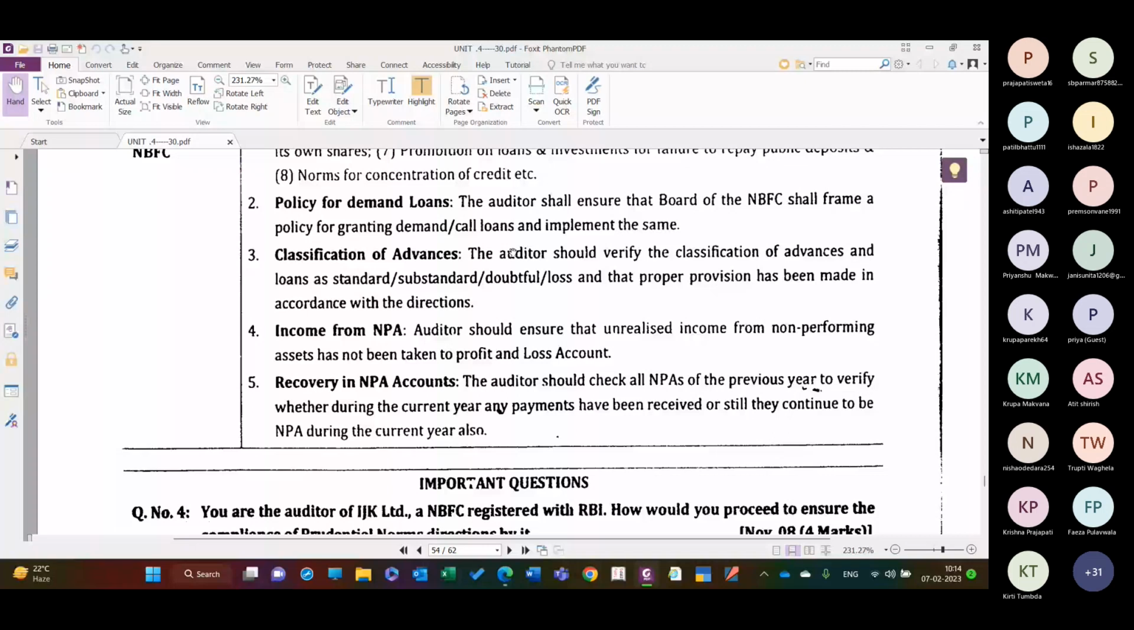The auditor should ensure that the unrealized income from the non-performing assets has not been taken to the profit and loss account. Obviously, profit and loss account में जो unrealized income है वो जानी चाहिए नहीं. Unrealized NPA means interest income which is recognized in the profit and loss account. But if the particular asset has become NPA and that interest portion has not been received, suppose I give you a simple example.